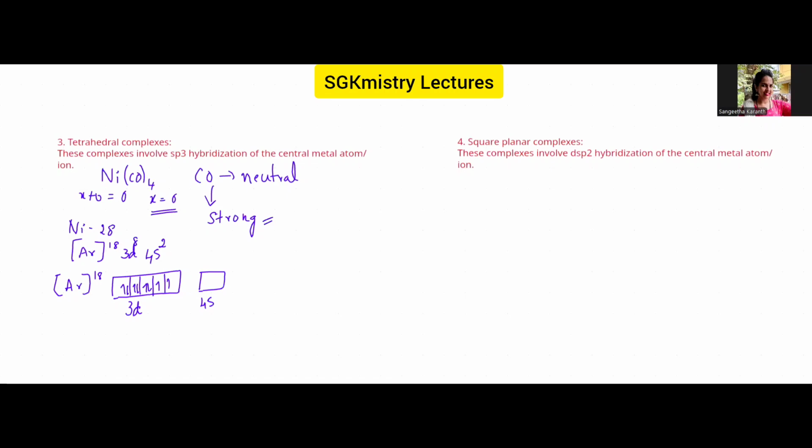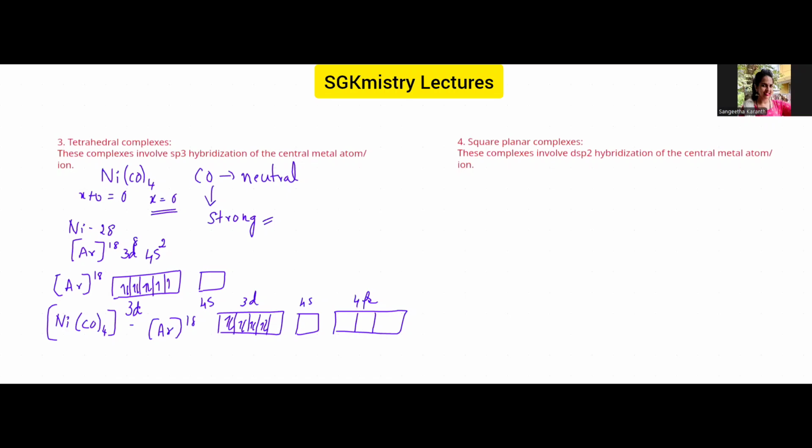So now in the presence of the ligand, there will be pairing of electrons, since it is a strong field ligand. So there are 8 electrons here. 1, 2, 3, 4, 5, 6, 7, 8. Now there are 2 electrons here in the 4s shell that also will be pushed and forced to pair, so that these 2 electrons also will move to the 3d subshell.